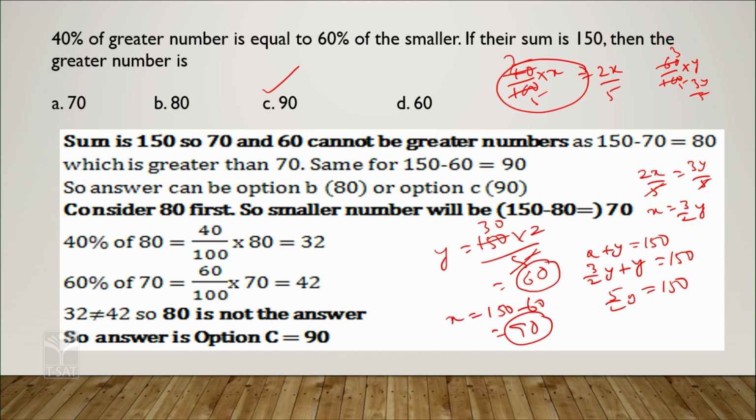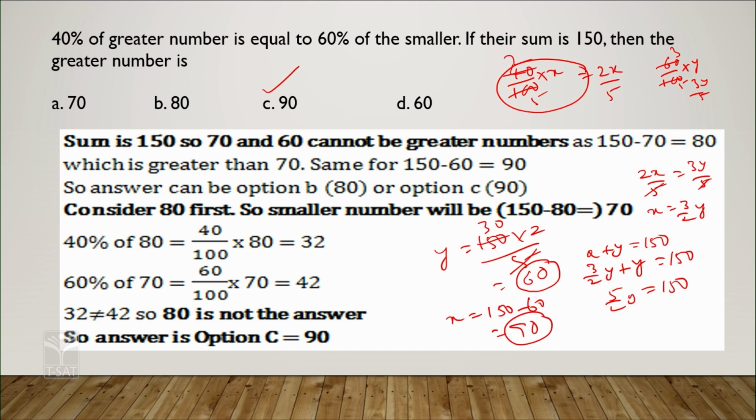When I am explaining the question in another way, we can solve any mathematical problem by more than 10 methods. So, whichever is easier for you, you can opt for it. Clear? Here I used x, y and found the answer. Without using x and y also you can calculate. See that, the sum is 150, and this is called the elimination method. Sometimes the elimination method is highly useful to get the answer.